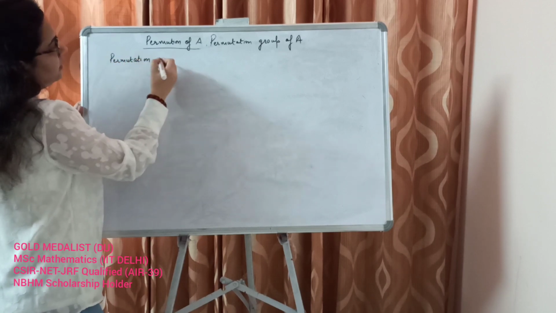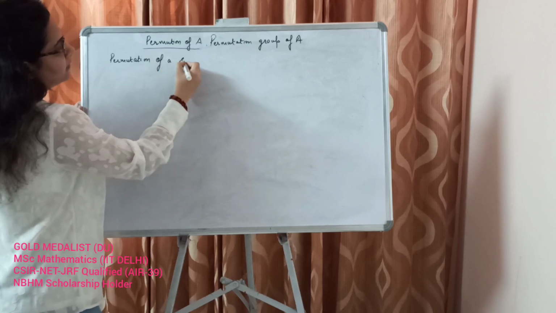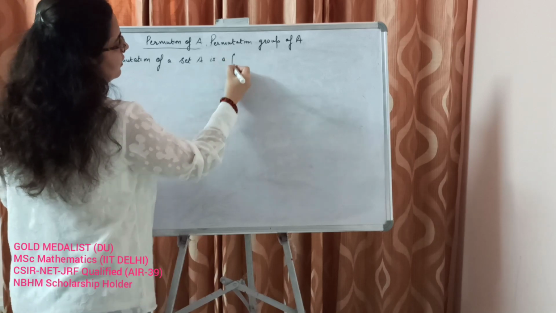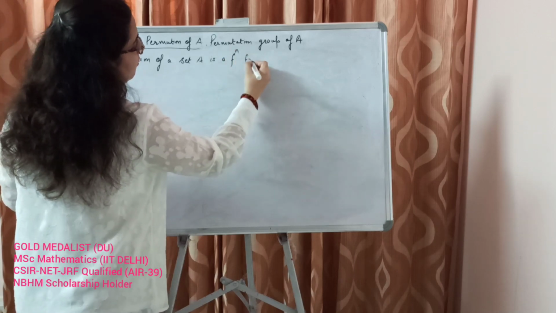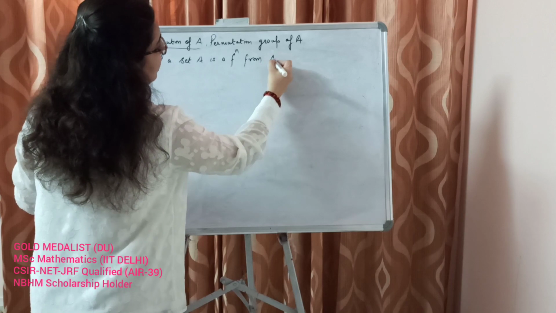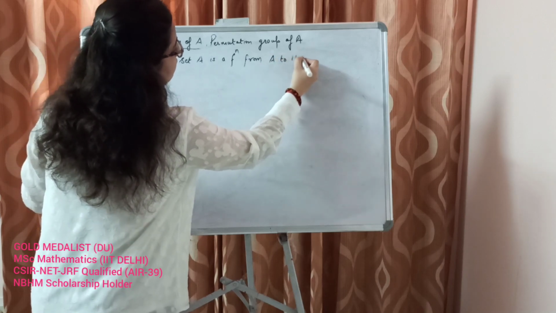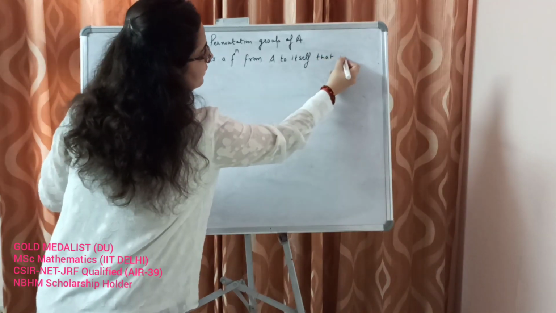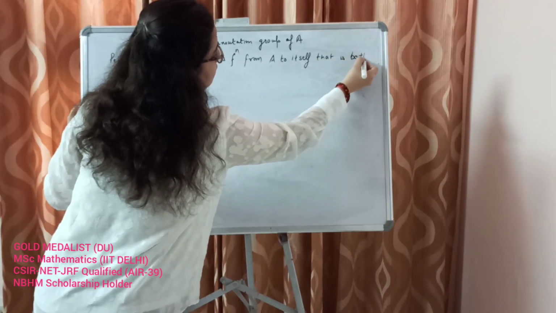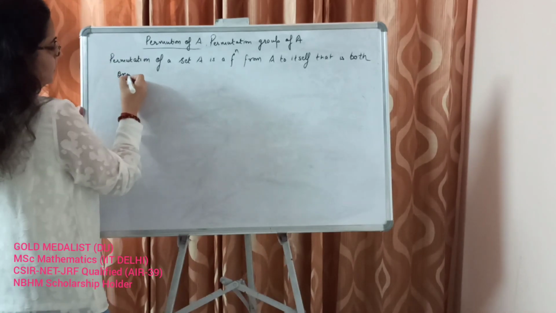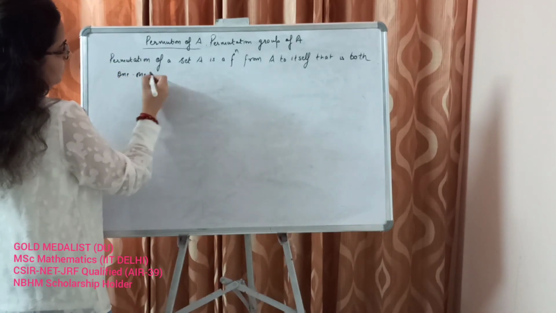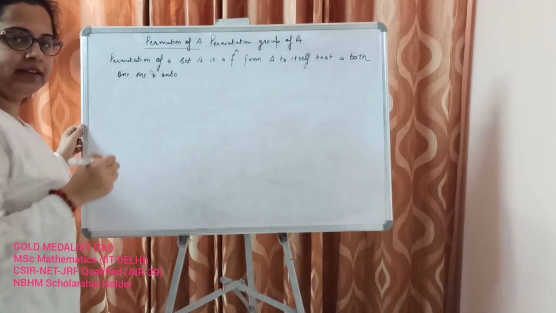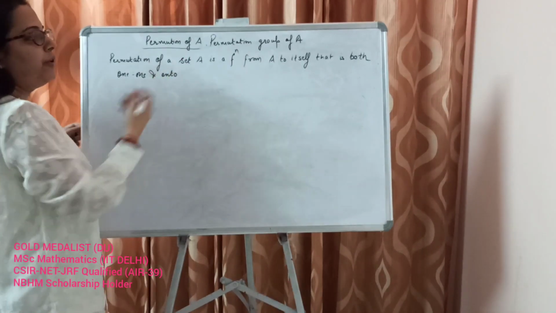A permutation of a set A is a function from A to itself, that is both one-one and onto, right? And what is a permutation group?